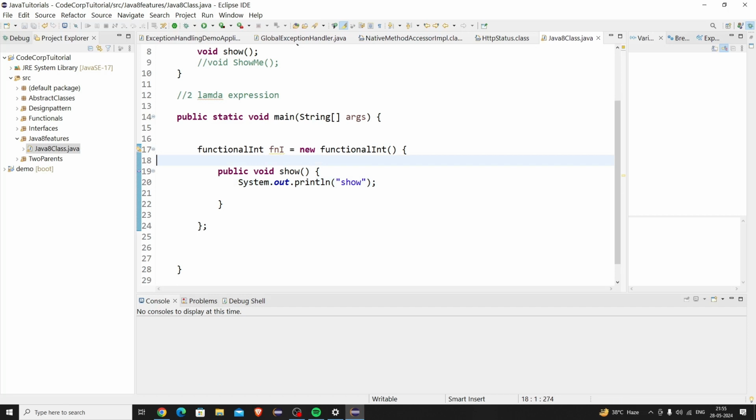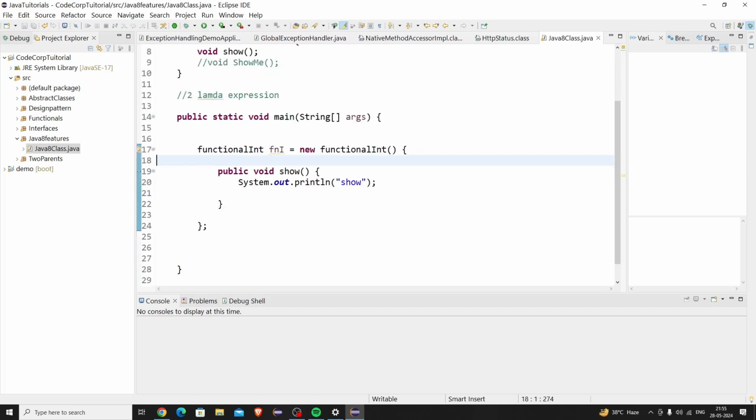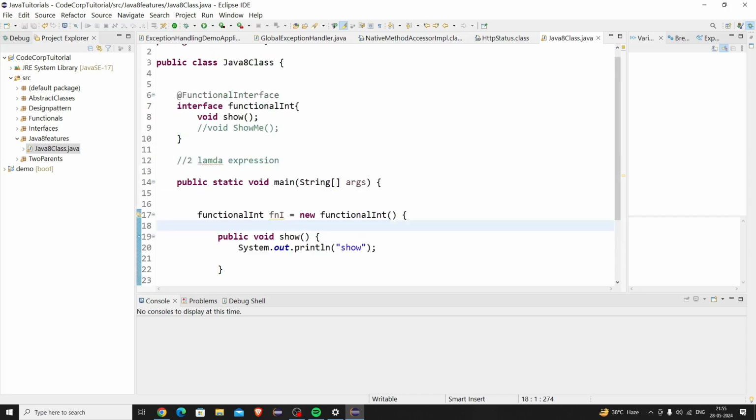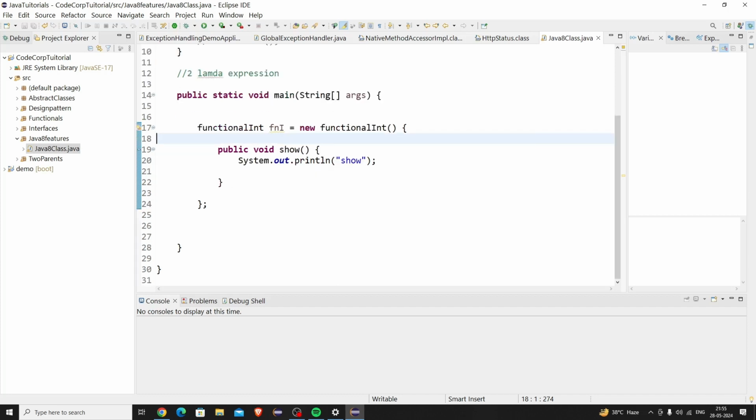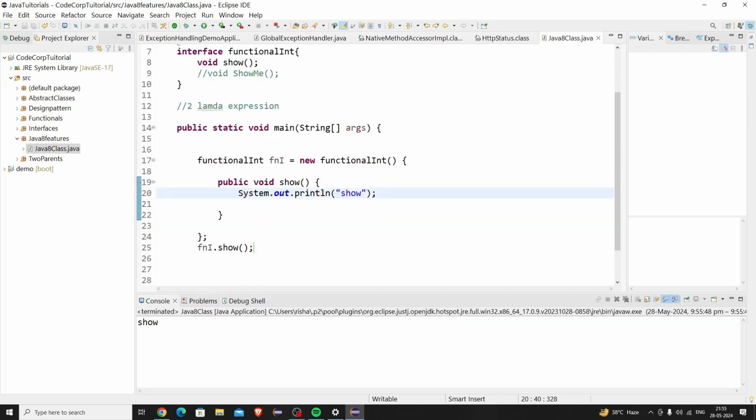If I am declaring an abstract method inside the functional interface, then this is the way I'll give a body to it. I'll override that show method and write the code here. So this is the older way of doing things. If I do fni dot show, then I'll be able to get the result here. This output I'm getting through this abstract method.